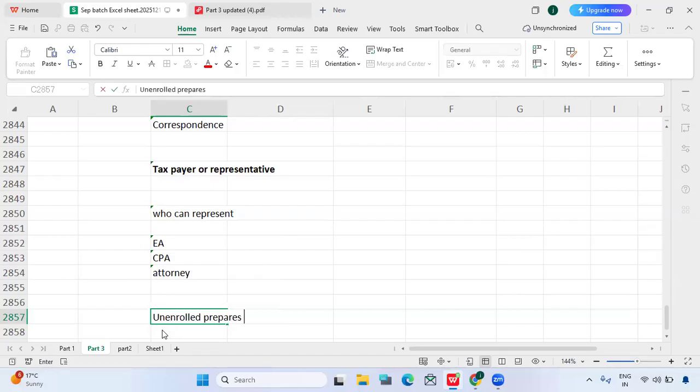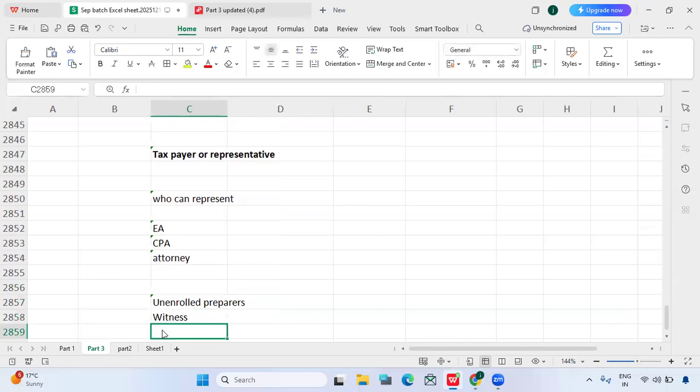Can unenrolled preparers represent before the IRS? No. Only if it is as a witness, then they can go. But if it is representation, they cannot act as a representative.